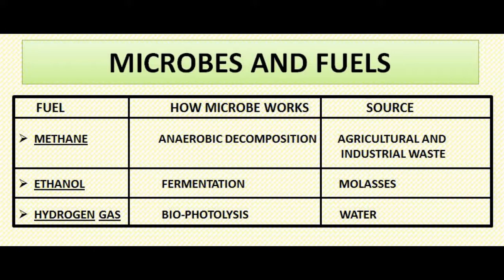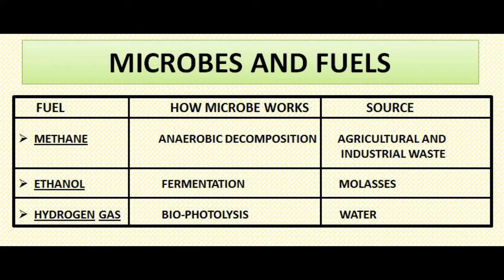Second thing is ethanol. This is the product that we will be using as fuel. It is produced from molasses that is used as a source. Just remember where we have studied this molasses and ethanol. We have studied it in bread production. Yes.